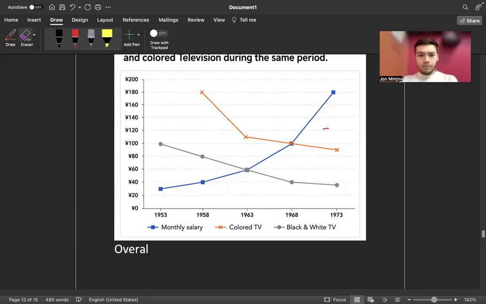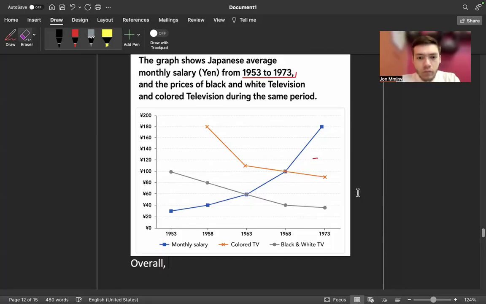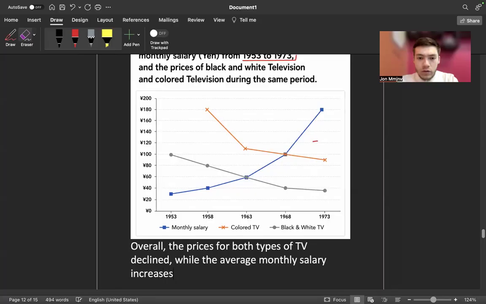All right, so overall, the prices for those types of TV declined, while the average monthly salary increased over the period.